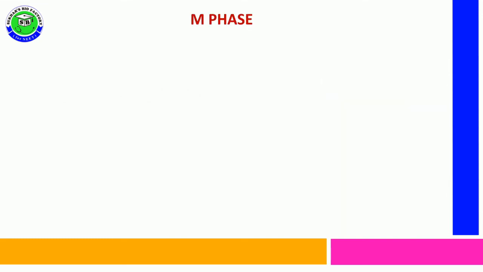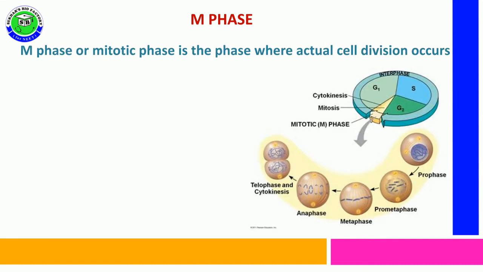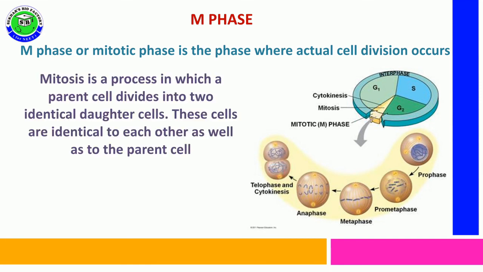M phase is the second main phase in the cell cycle, and M phase is also referred to as mitotic phase. In this phase, the cell actually divides into two daughter cells. The duration of M phase is very short, approximately less than 5% of the time, and in this M phase one cell completely divides into two daughter cells.